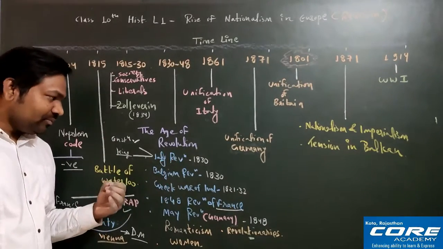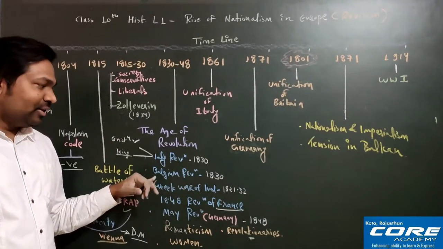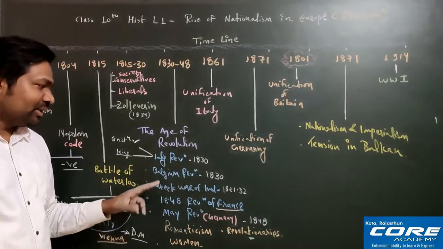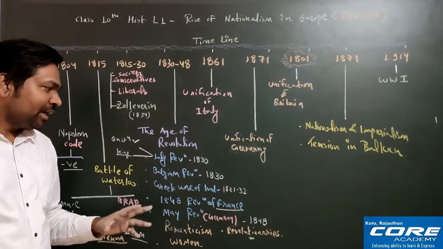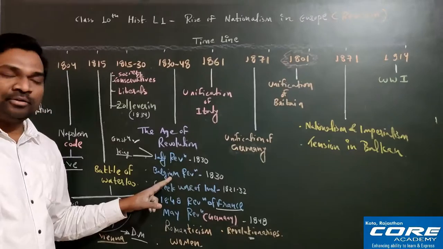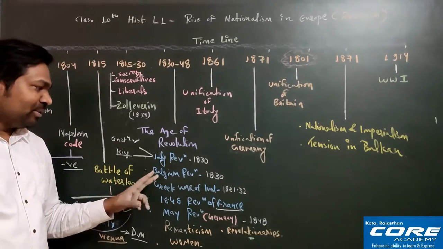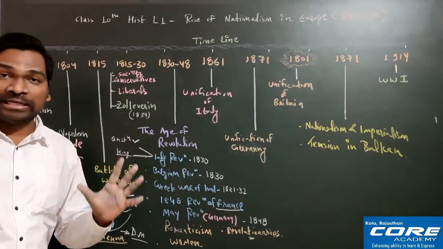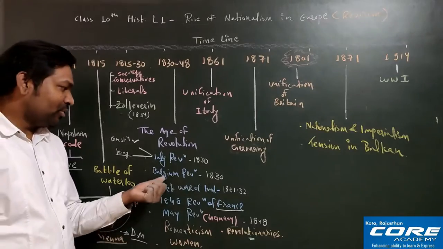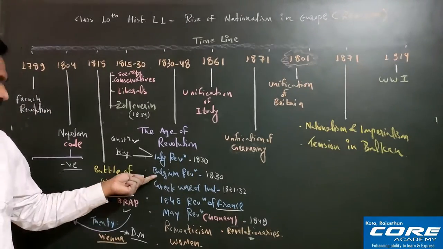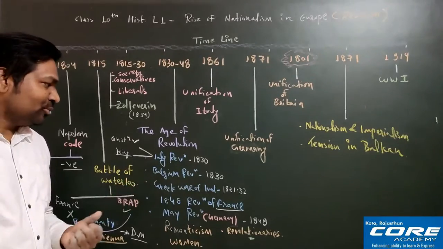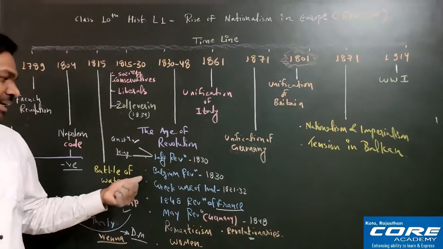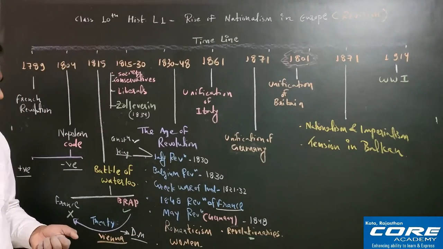government. And at that time Belgium was under the control of the United Kingdom of Netherlands. So they revolted against the United Kingdom of Netherlands, and successfully in 1830 they were liberated. So remember, Belgium got freedom in 1830 from the United Kingdom of Netherlands. Fine. So this is all about Belgium. One more thing I want to tell you, Belgium's capital is Brussels, and this you also know because in political science chapter number 1, power sharing, you have this country as a case study. So this is all about Belgium.